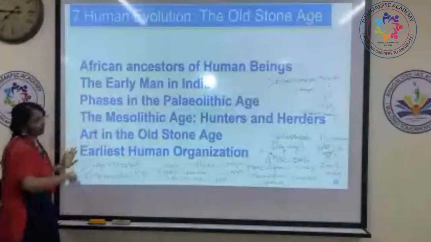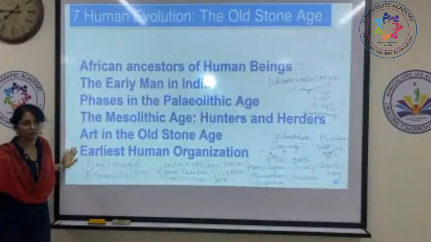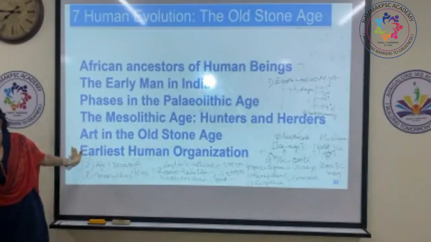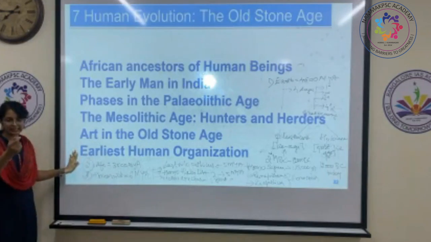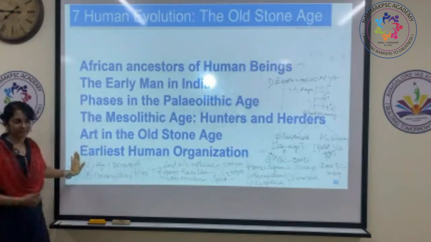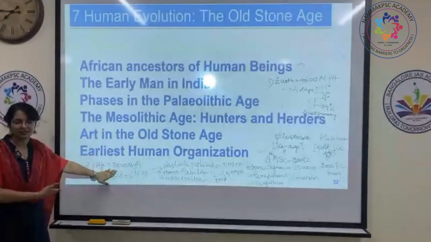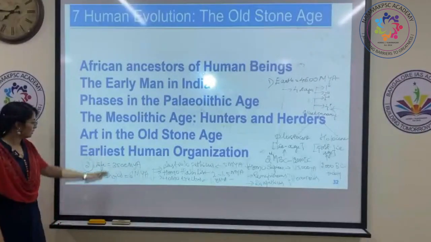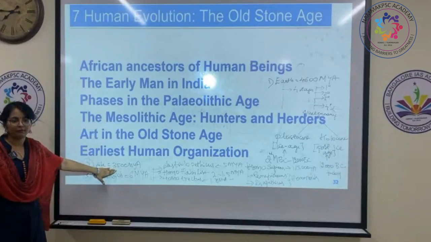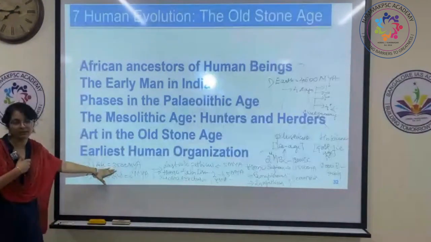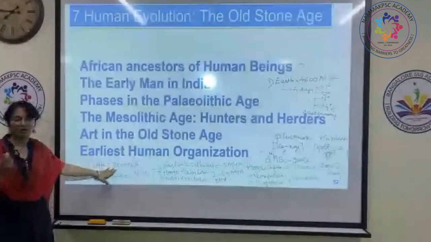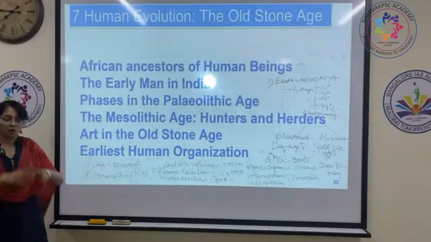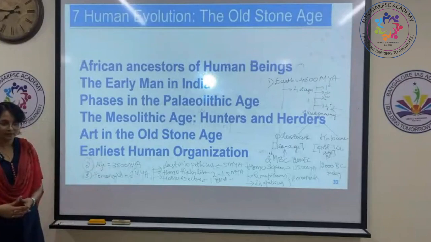Earth was formed around 4,600 million years ago. When was life formed on Earth? Primitive life, a cell, around 3,500 million years ago. It is written here, 3,500 million years ago. The first primitive life breathed carbon dioxide and survived on cell division, and then complex organisms evolved.